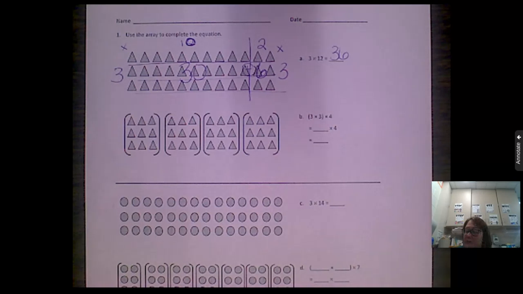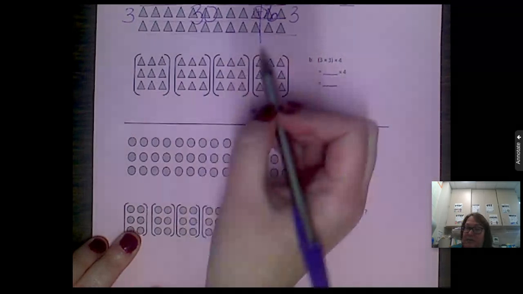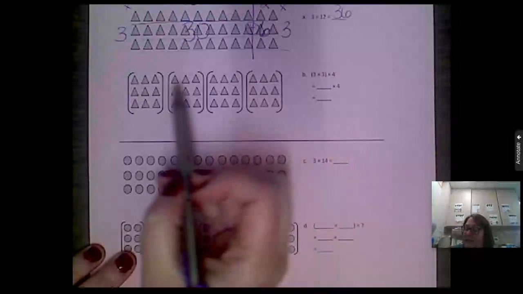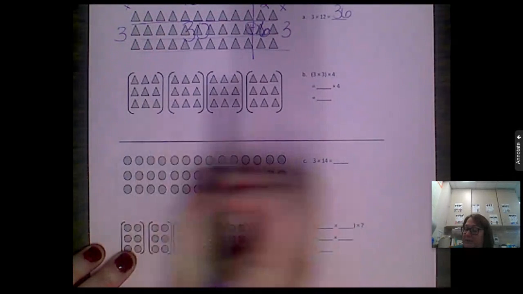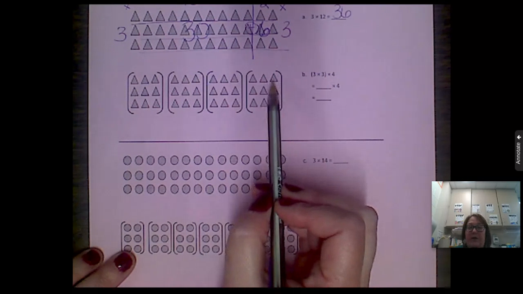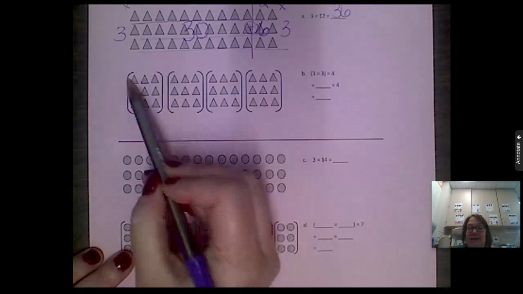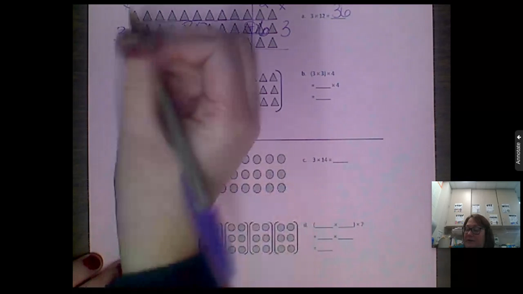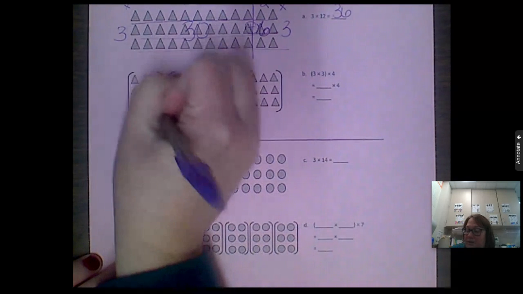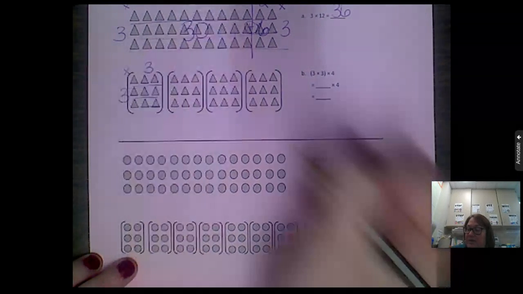But what I do want to show you is if I take this same picture and break it up, this is still 3 rows and there's still 12 in each one. But what they did is they broke it up. If I look at each one as a separate group, there's 1, 2, 3 rows times 3 in each one.